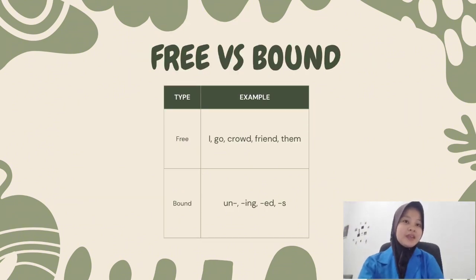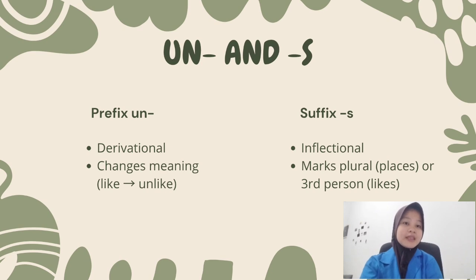We can divide them into free and bound morphemes. Free morphemes can stand alone, like I, go, friend, and them. Bound morphemes cannot stand alone. They need to attach to other words, like un, ing, ed, and s. The prefix "un" is derivational because it changes meaning. It turns like into unlike, which means not like.